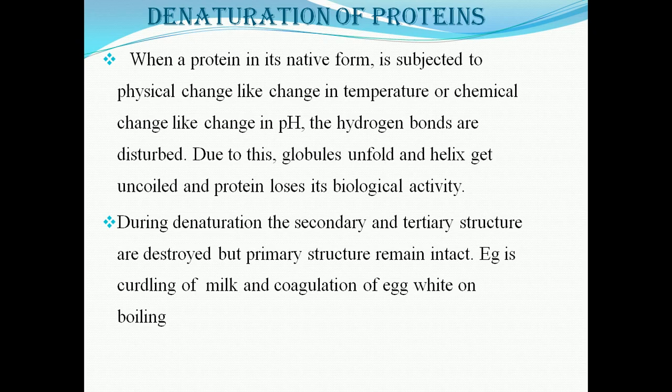Due to this, the globule unfolds and the helix gets uncoiled, and the protein loses its biological activity. During denaturation, the secondary and the tertiary structures are destroyed, but the primary structure remains intact.